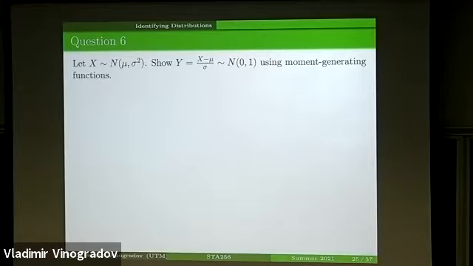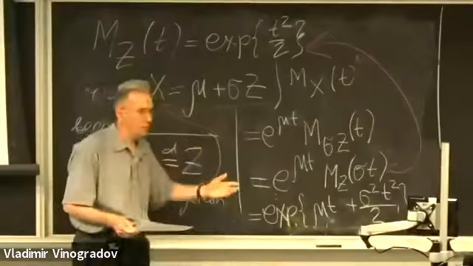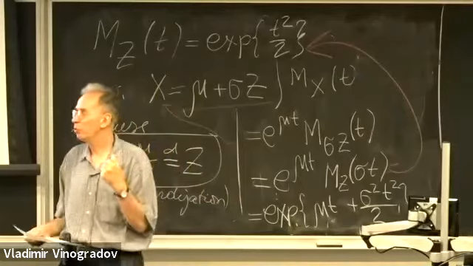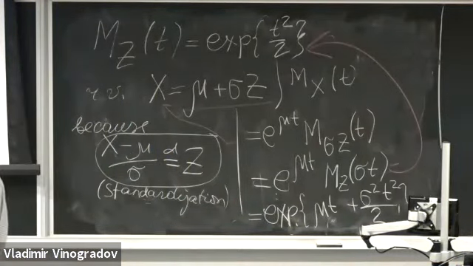So now let's go backwards. We got this formula, and let's go backwards. I want to rederive the original result from this theorem, just to make you practice switching back and forth.